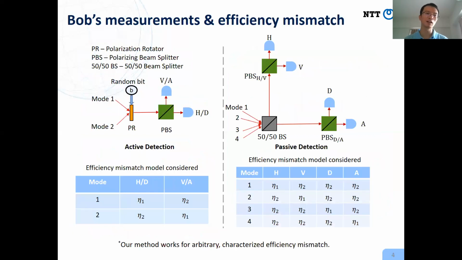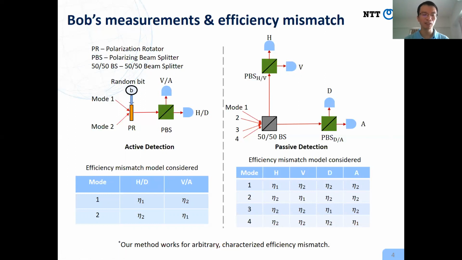So next, let's see how Bob performs measurements. Bob can use either an active detection scheme or a passive detection scheme. In the active detection scheme, Bob will use one random bit to control the polarization rotator in order to choose different measurement bases. In the passive detection scheme, there is a 50-50 beam splitter, and depending on which output arm, either the HV basis or DA basis measurement is performed. In the active detection scheme, there are two detectors.